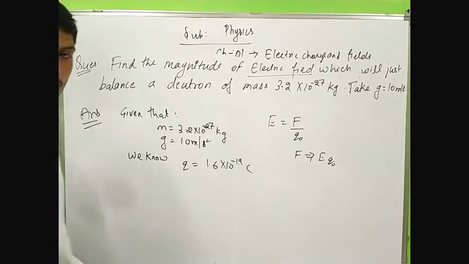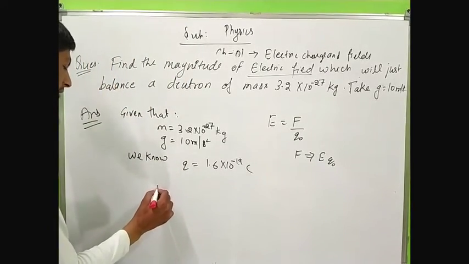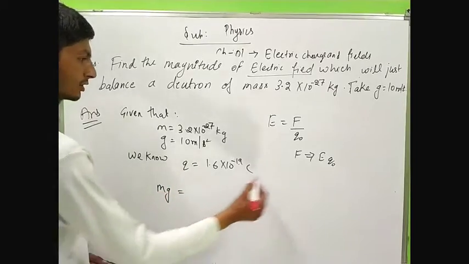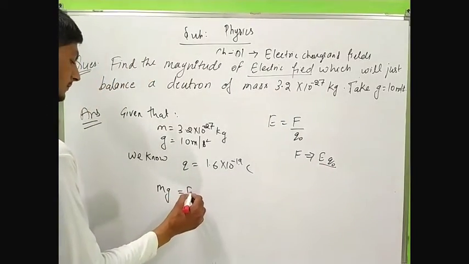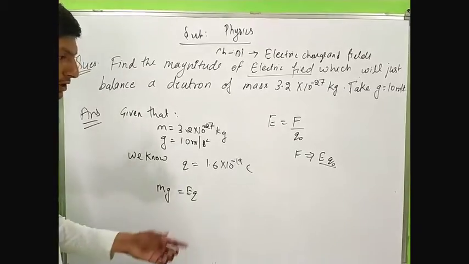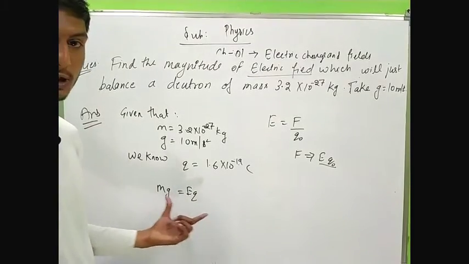And the formula for the force we have just mg is equal to qE. For the balancing, both these forces should be equal.